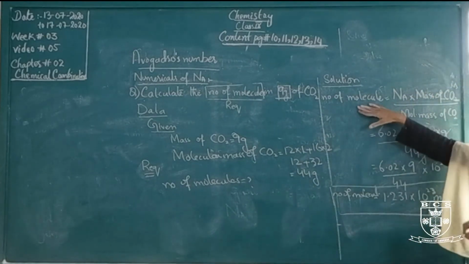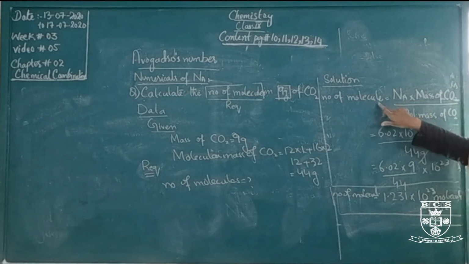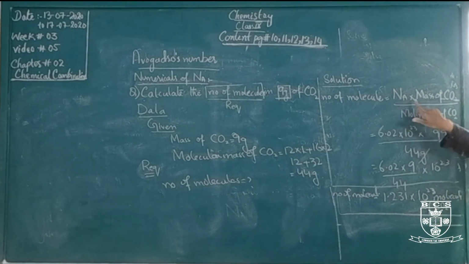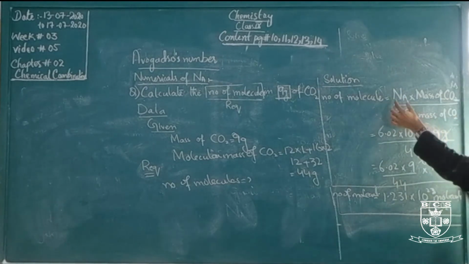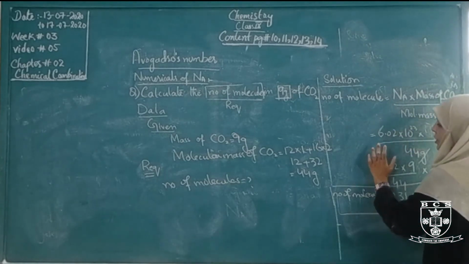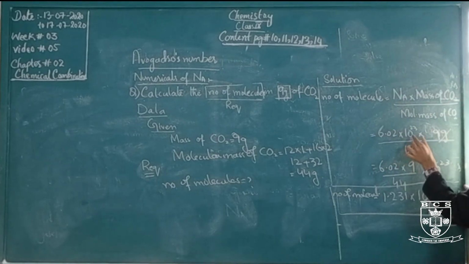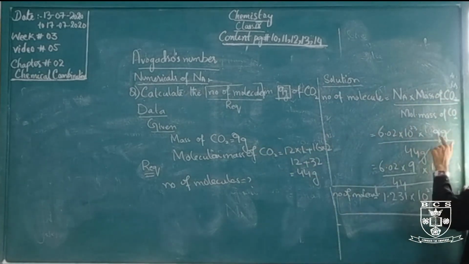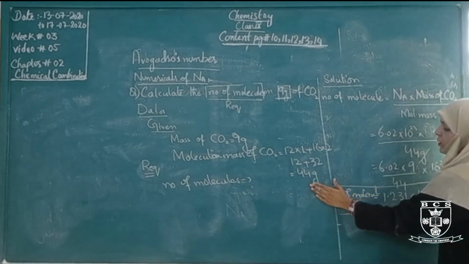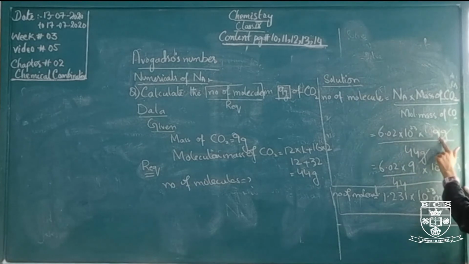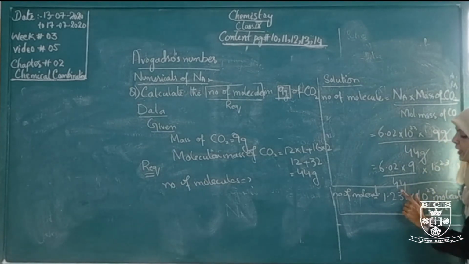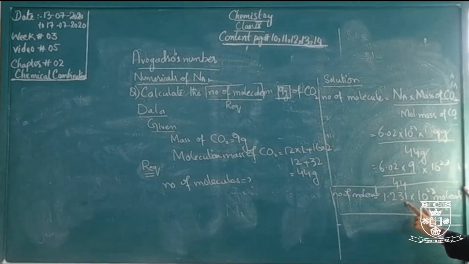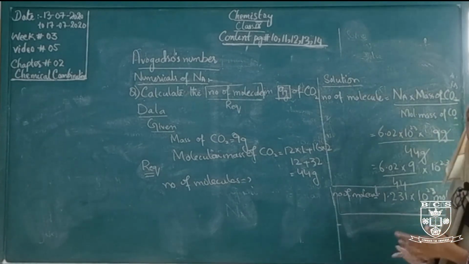Number of molecules is equal to the Avogadro's number multiplied by mass of carbon dioxide divided by the molecular mass of carbon dioxide. Avogadro's value is a constant value, 6.02 into 10 to the power 23. Mass of carbon dioxide is 9 gram and molecular mass is 44 gram. 6.02 multiplied by 9 and divided by 44. The answer finally is 1.231 into 10 to the power 23 molecules of carbon dioxide.